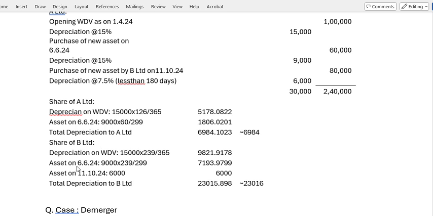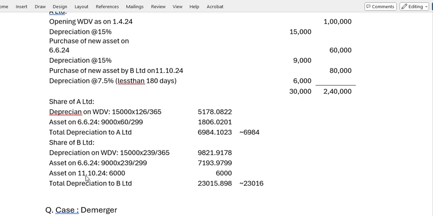The B Limited share of depreciation on WDV 15,000: a total of 239 days it was with the amalgamated company out of 365. Therefore, you will get the share 9,821.91. So for the asset purchased on 6/6/24, 239 days it was with the B Limited. Therefore, it will get 7,193.97.